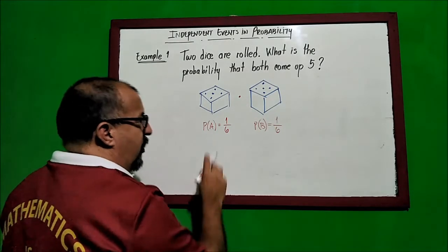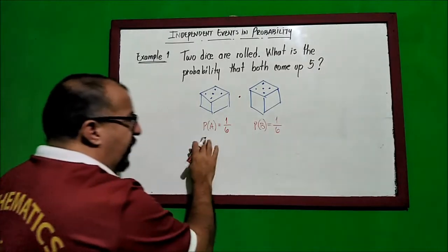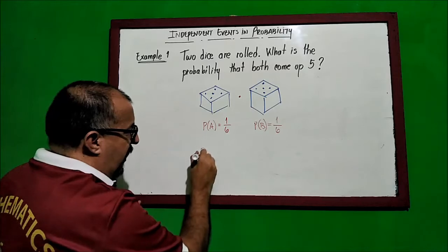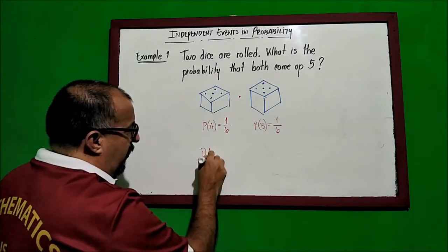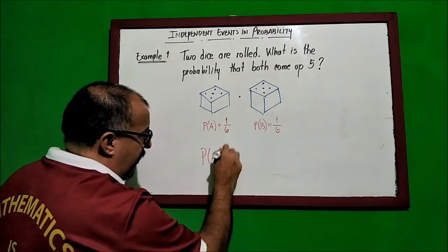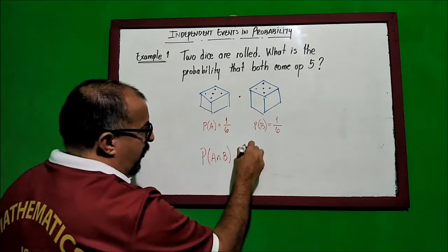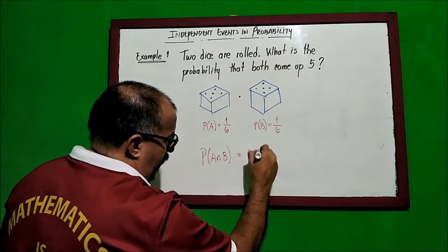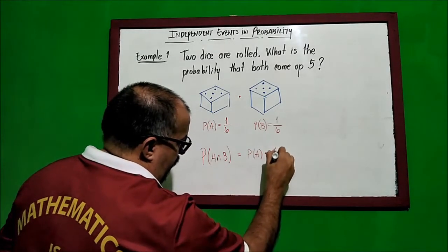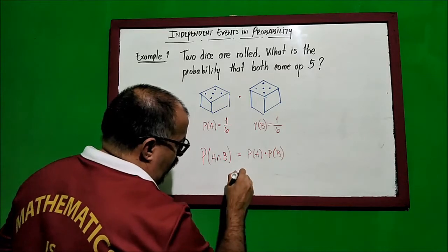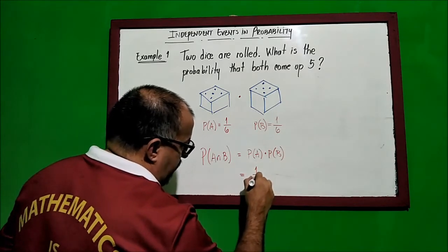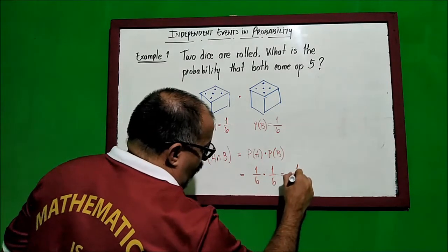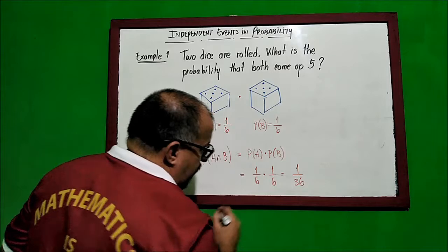Once I have determined independently the two probabilities, I find P(A ∩ B), which in this case will be P(A) multiplied by P(B), and the result will be 1/6 multiplying 1/6, and finally the answer will be 1 out of 36.